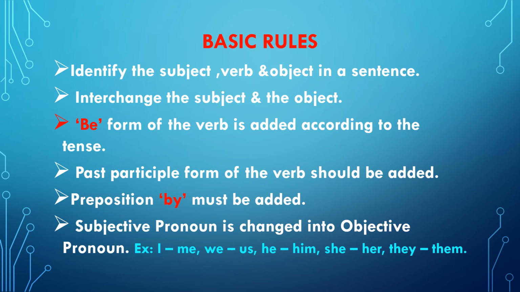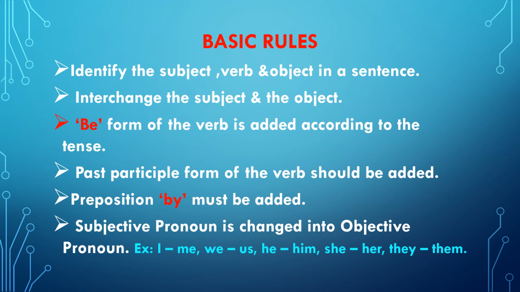After interchanging that, we should add the be form. Whenever we add the be form, we should consider the tense of the verb. Here, Anita prepares coffee, that is the present. So the be form to be added is "is". Coffee is prepared by Anita. Next, the first thing, identify subject, verb and object in a sentence. Then you interchange subject and object. After interchanging, the be form of the verb should be added.